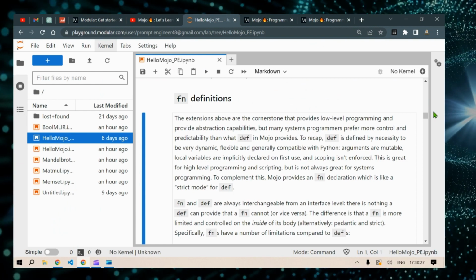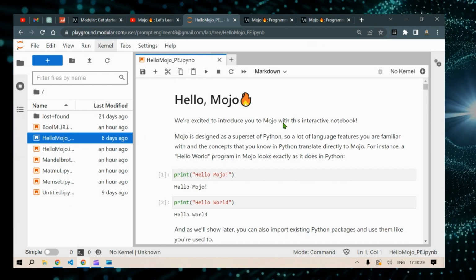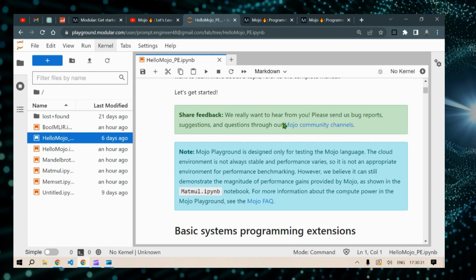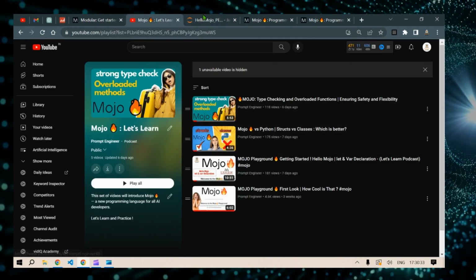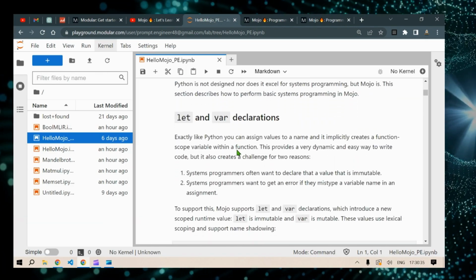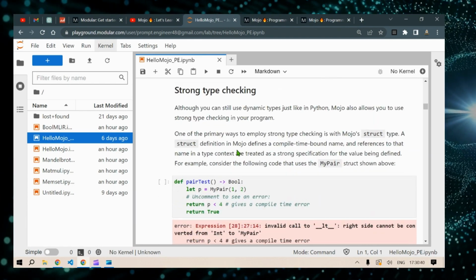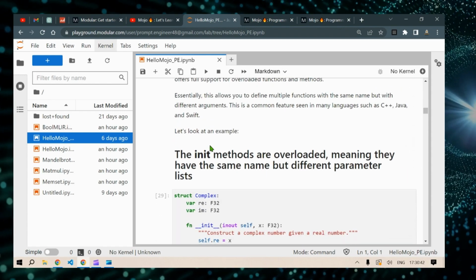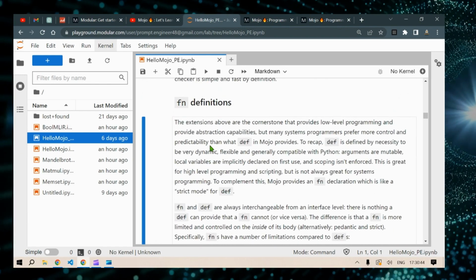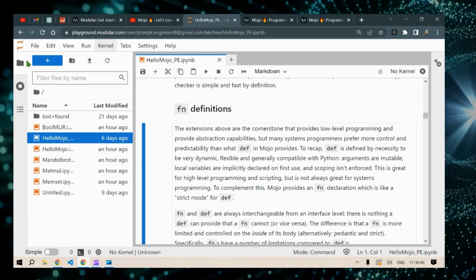We have already covered a few of the topics. Please check out the videos in the description or in this playlist to get an understanding of let and var declarations, struct types, which are comparable to classes, strong type checking, and overloaded functions. In today's video, we'll look at the FN definitions or function definitions.